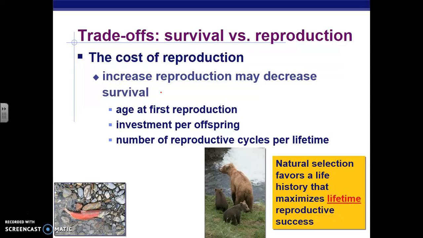So in general, the greater the number of offspring, the lower your chances of survival. There's a constant trade-off between the number of offspring a population can give birth to and how that affects their survival rate.